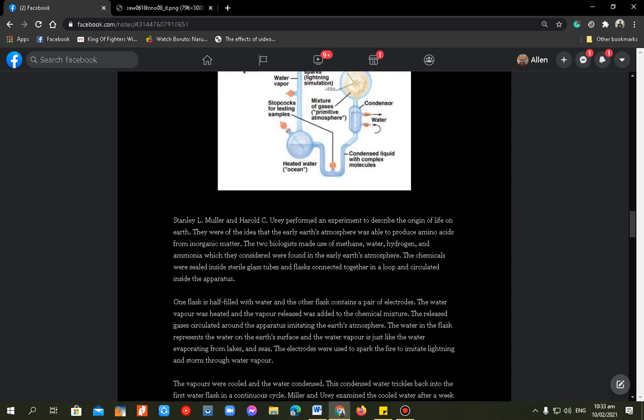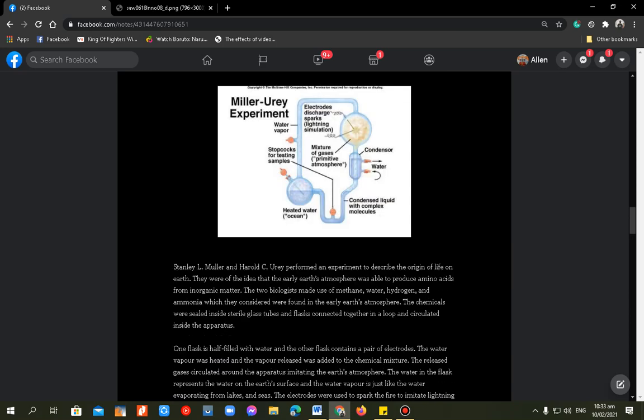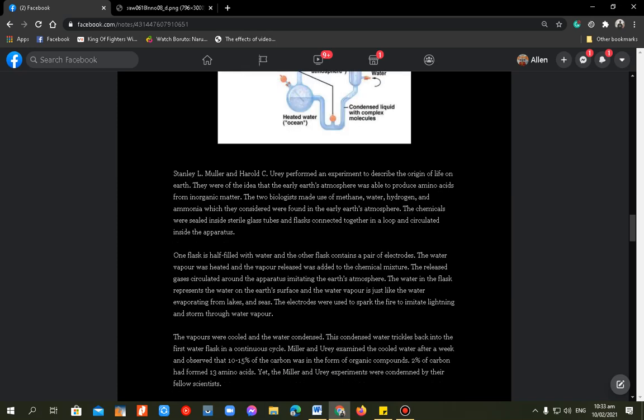And next, the electrodes were used to spark the fire to imitate lightning and storm through water vapor. So yung mga electrodes dito, the discharge sparks, is the lightning simulation.